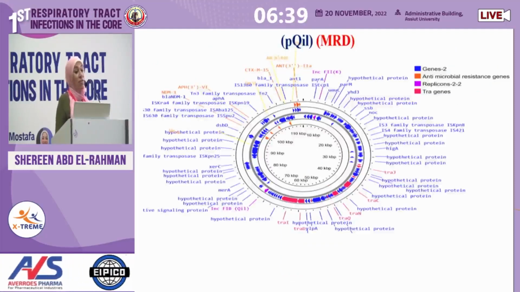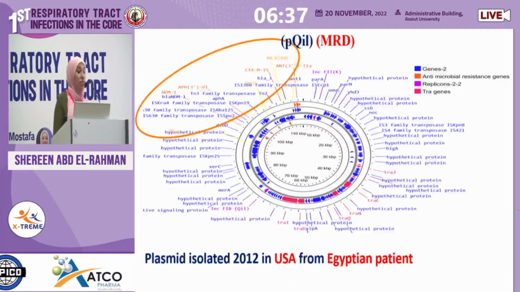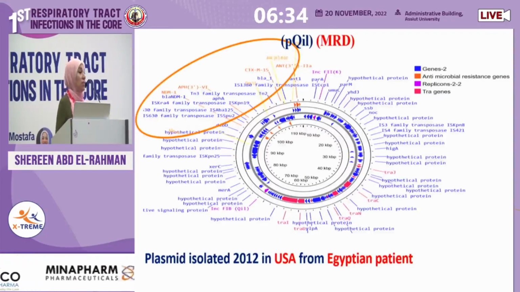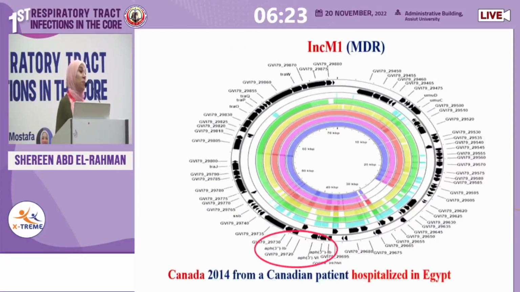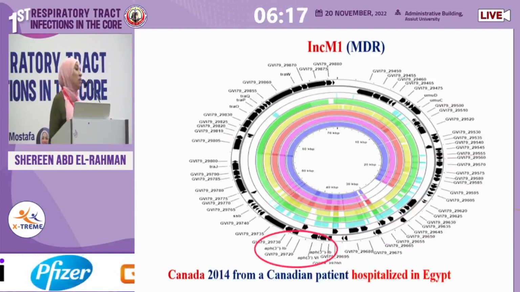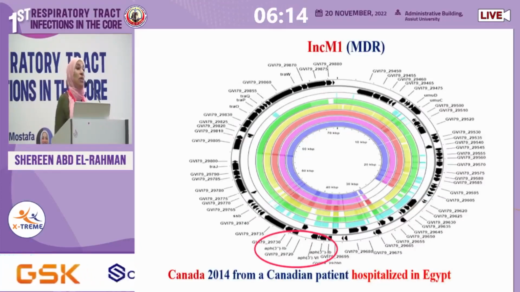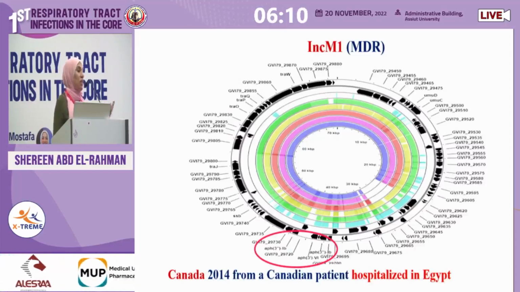The other multi-drug resistant plasmid was so funny that we found it in an Egyptian patient who lives in the United States, but he had paid a visit to Egypt in 2012. The other resistant plasmid had been found in a Canadian patient who had just been hospitalized in Egypt for just 2 days, which means that these circulating plasmids are not only present in our hospital, they cross the border of the hospital, they are present all over Egypt, they even cross the borders of the countries.